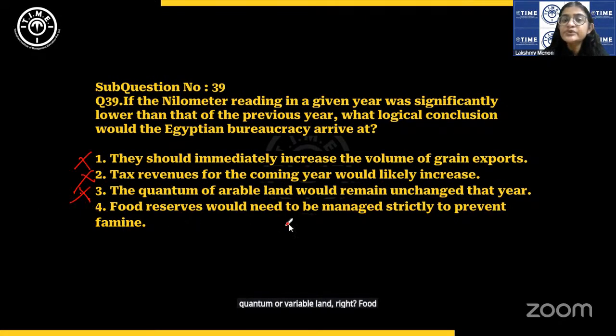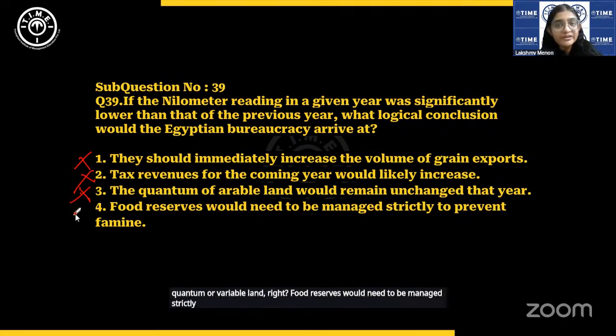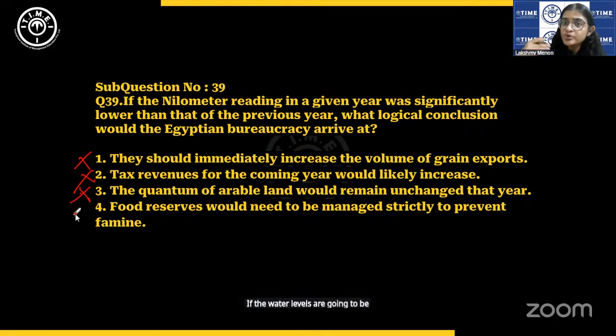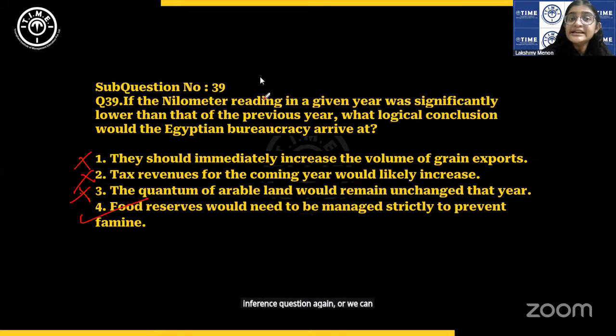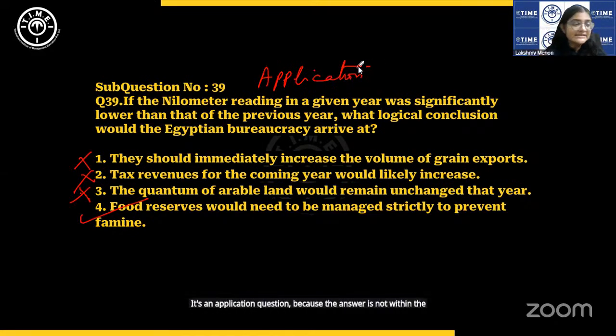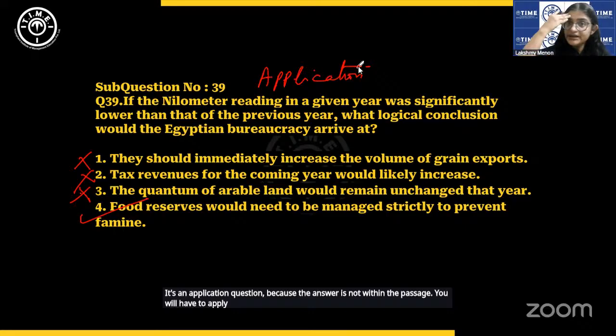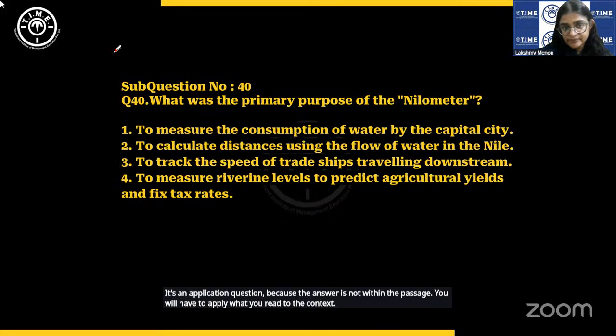Food reserves would need to be managed strictly to prevent famine. Yes, if the water levels are going to be less, then it could mean a drought and famine. Okay. Inference question again, or we can call it an application question, because the answer is not within the passage. You will have to apply what you read to the context.